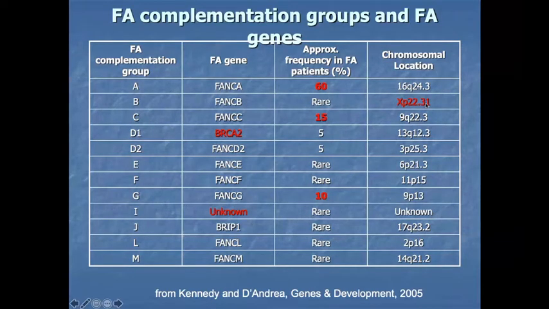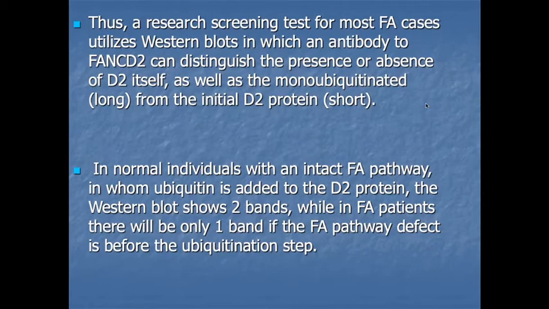The screening test for most Fanconi anemia cases utilizes Western blot, in which an antibody to FANCD2 can distinguish the presence or absence of D2 itself, as well as the monoubiquitinated long form of the D2 protein. In a normal individual with an intact FA pathway, ubiquitin is added to the D2 protein. The Western blot shows 2 bands, while in a Fanconi anemia patient there will be only 1 band.